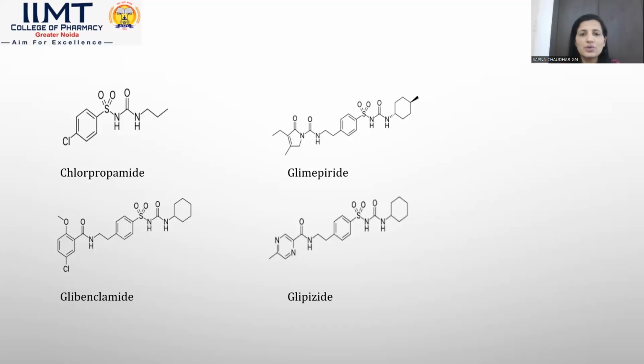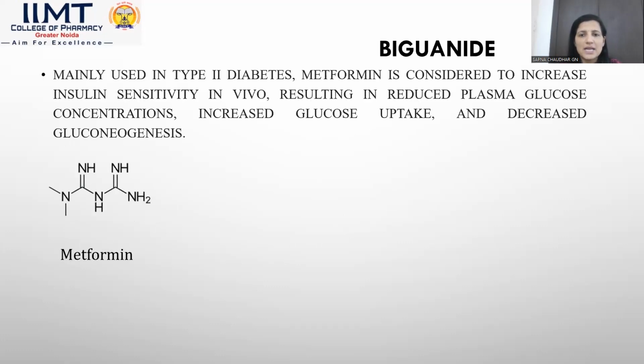These are some drugs which are included in the sulfonylurea category, like chlorpropamide, glimepiride, glibenclamide, and glipizide. Other than tolbutamide, this category also includes chlorpropamide, glimepiride, glibenclamide, and glipizide.